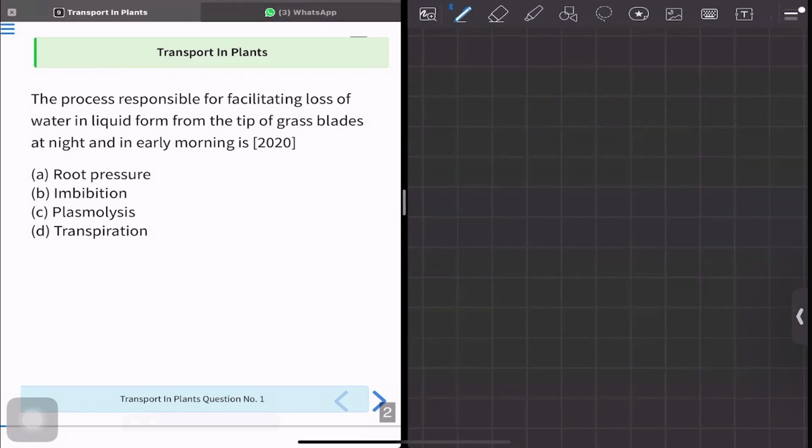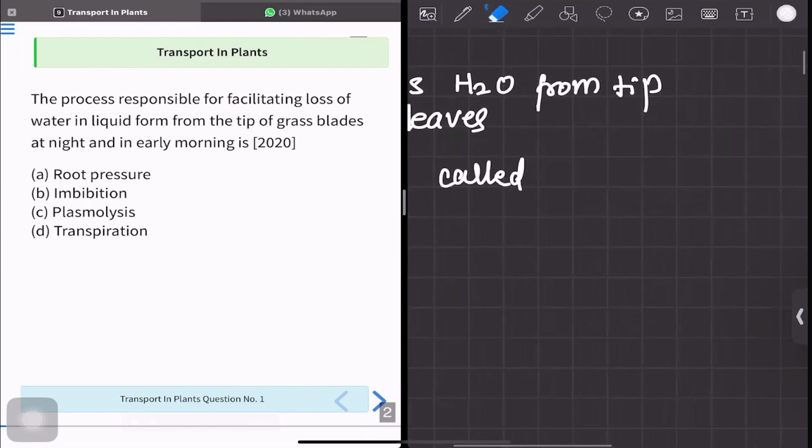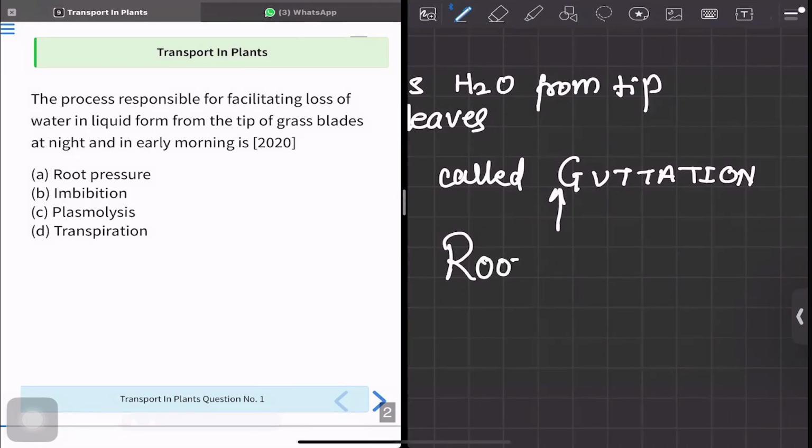The process of loss of water from the tip of leaves is called guttation. This process of guttation is occurring because of root pressure. Now, what is this root pressure? Let us understand that.